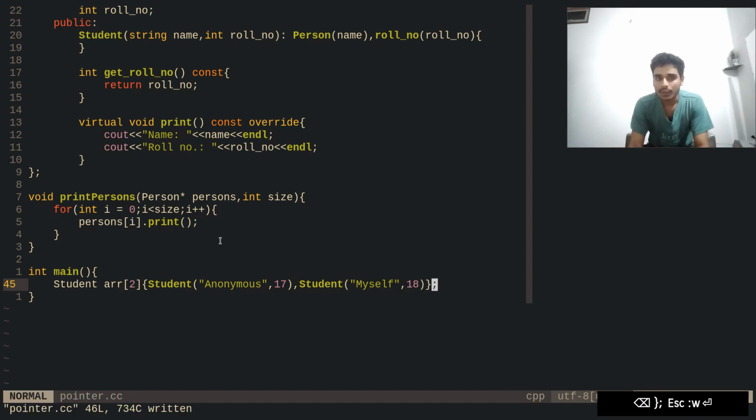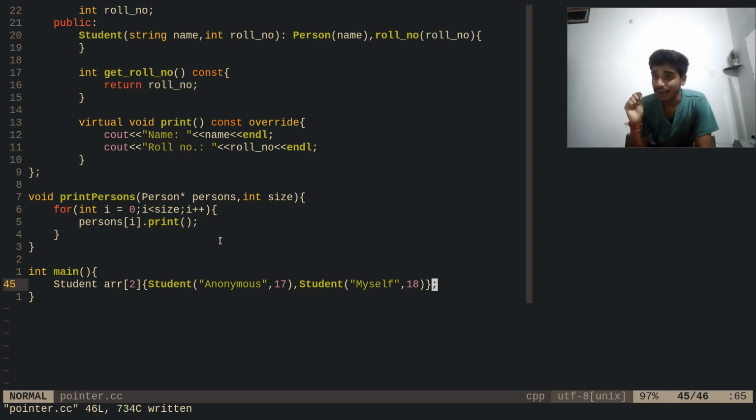So we have the array of students, and now because we know that we can pass this array as a pointer in any function, because it's C intuition, we can just do it.